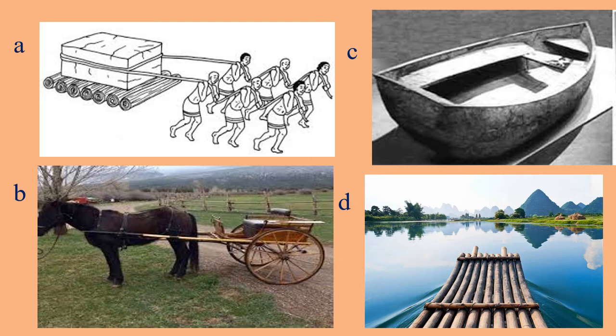Picture C shows an ancient boat. The earliest boats were made of logs of wood in which a hollow was made to hold people and objects. Some people made boats by tying bamboo, logs and reeds together. It is shown in picture D. On land, people built chariots and carts. Animals were used to pull carts.